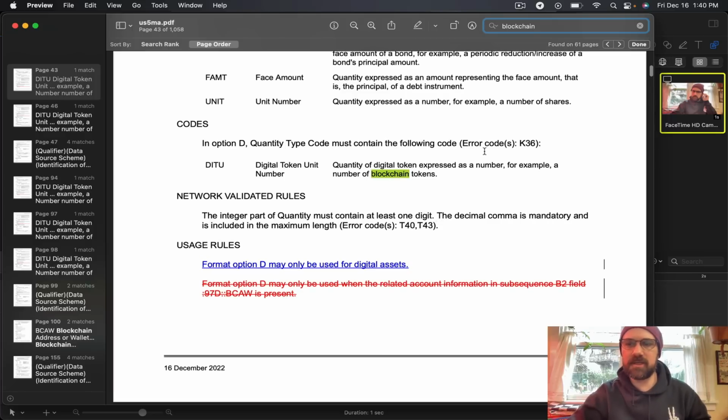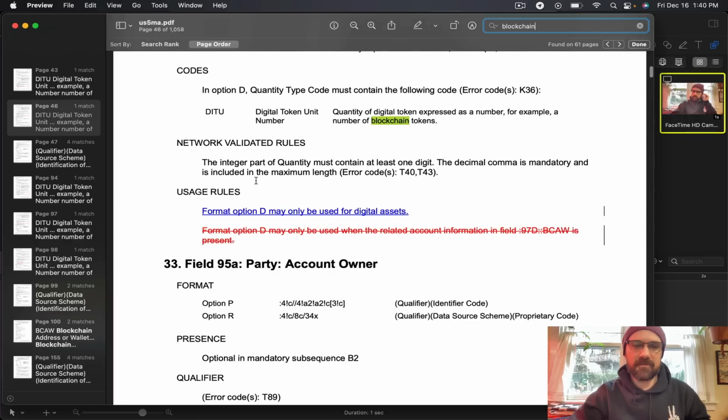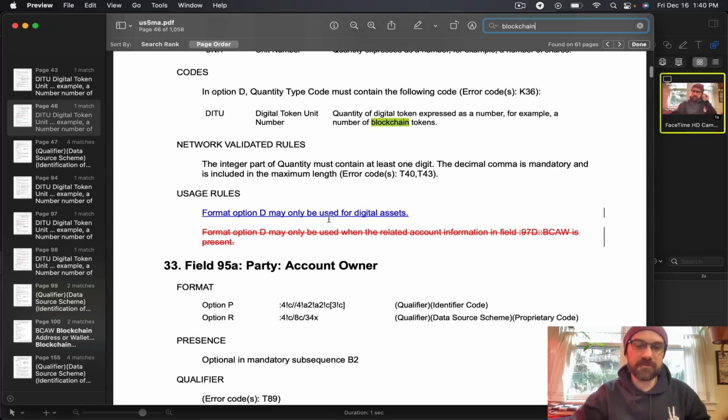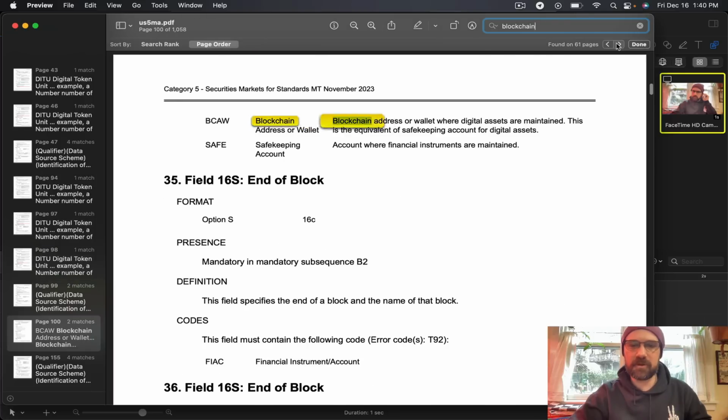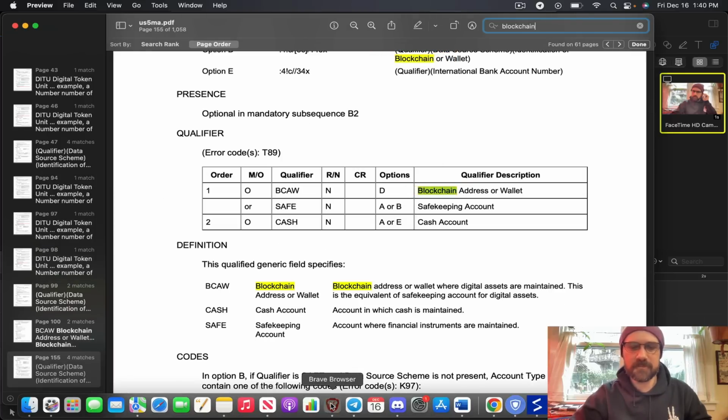Again, I had to download the zip files and go through here. You can see 61 pages referencing blockchain, quantity of digital tokens expressed as a number, for example, a number of blockchain tokens. Format D may only be used for digital assets now. Again, blockchain tokens. I mean, you guys get the picture. It's literally all throughout all of these documents here.